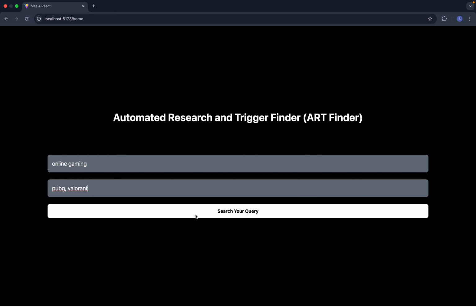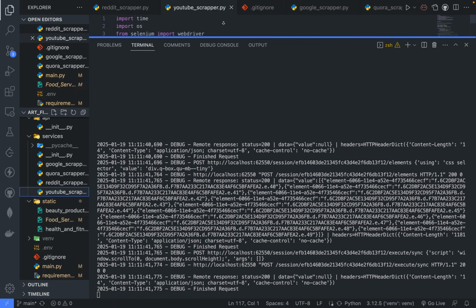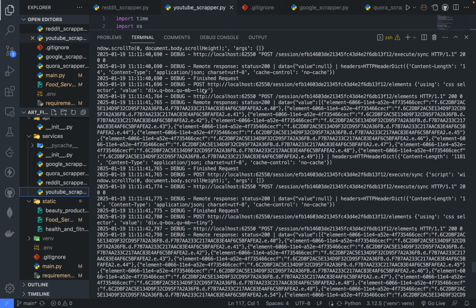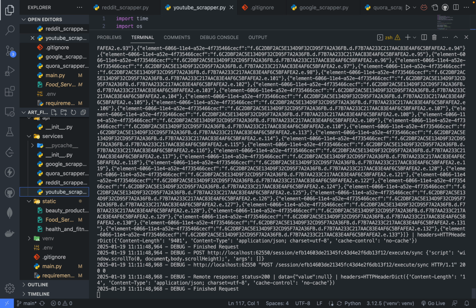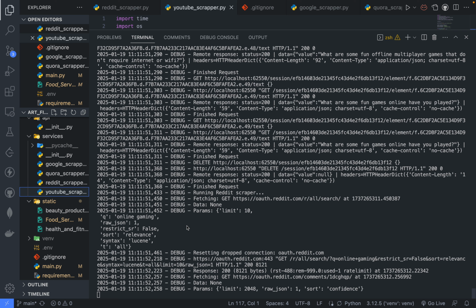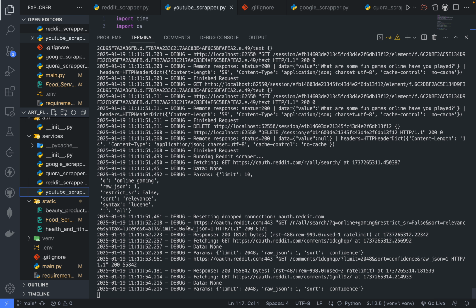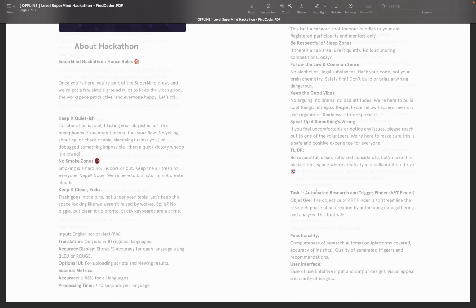I have written two keywords, and if I click the search button, it will search through the internet, and as you can see here as well, it is scraping the web using various scripts that we have written. It will scrape through Quora, Google, Reddit, and YouTube, and in return it will give us the details that were told in the task.